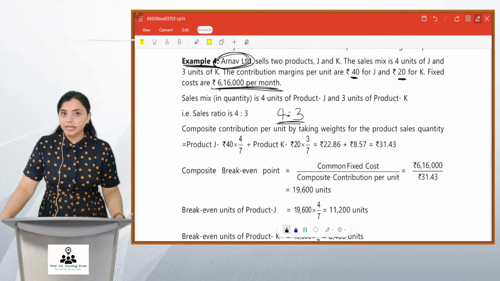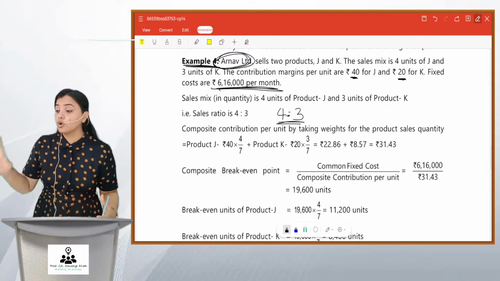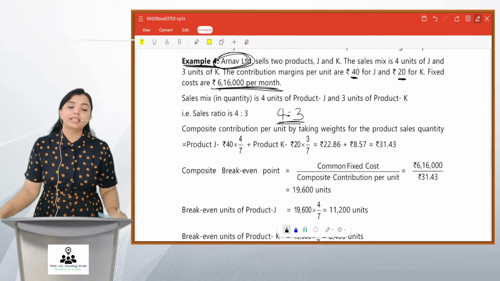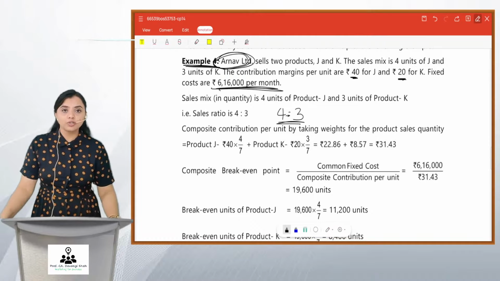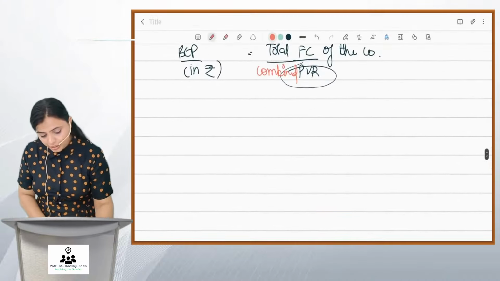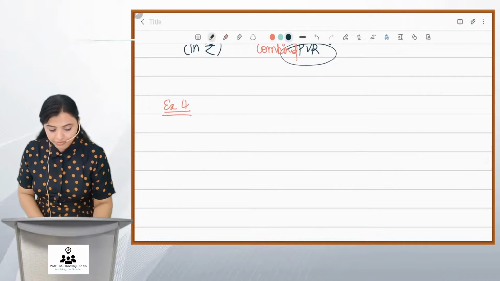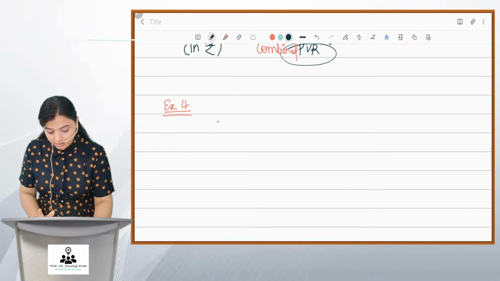Arnav Limited has to break even. How will Arnav Limited break even? By selling so much of J and so much of K. So what will be that break even quantity? This is what is to be computed. So friends, what will Arnav Limited do? We are doing example number 4. Arnav Limited will calculate BEP like this.